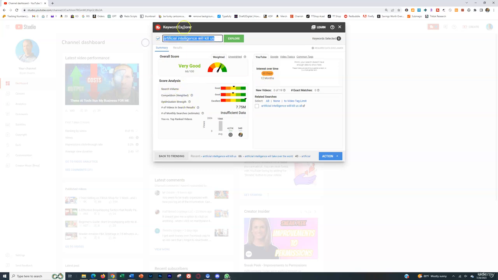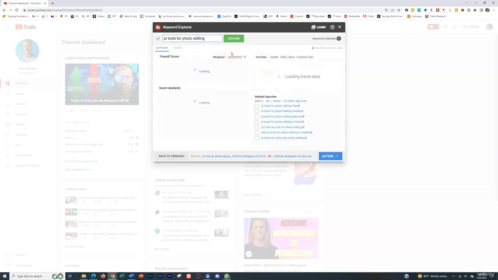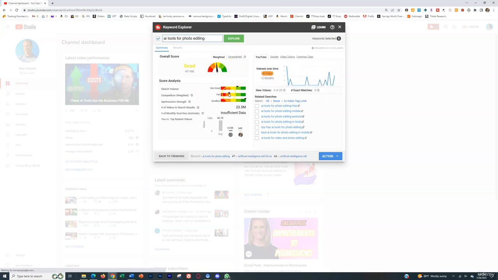So let's try one more. Let's try AI tools, and it's going to suggest some things. So AI tools for photo editing. Let's see how competitive that is. That's good. Again, a lot of search volume, but there is a lot of competition as well, because this is moving a little bit more left and getting somewhere where you don't really want to be. So it's good. Score 47 out of 100, but you could probably find something better.